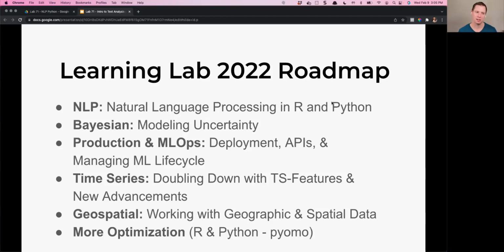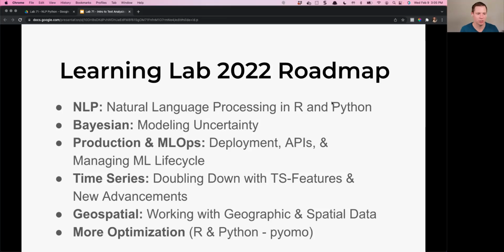So Bayes, we're going to be talking about how to model uncertainty, and we're going to be talking about how we can use all of these tools in R and Python to better understand uncertainty and model it, which is really important in decision making in businesses, because they don't care about your prediction nearly as much as they care about, what's the range of the data, what is the likelihood of the data. You can answer these questions with Bayesian.